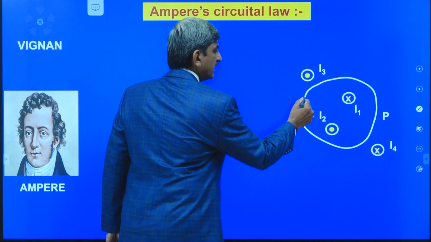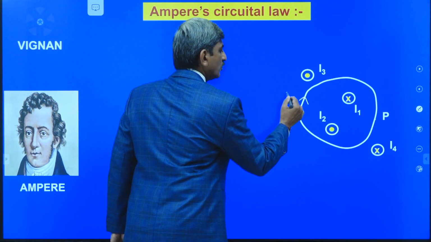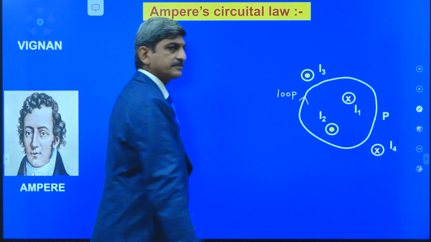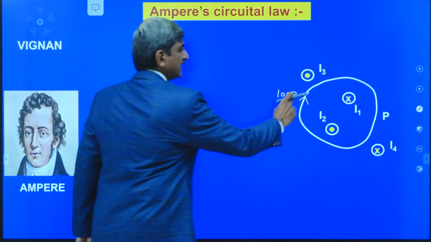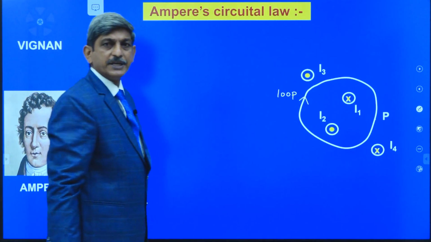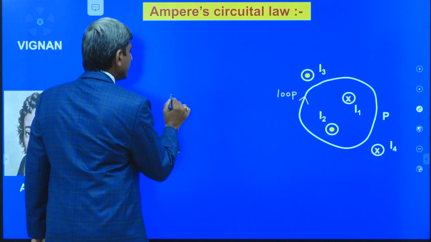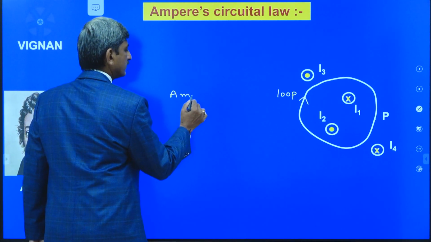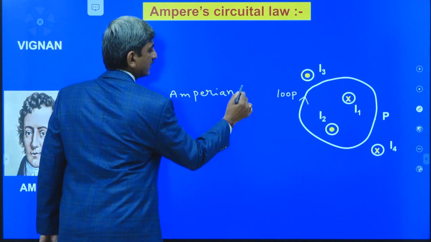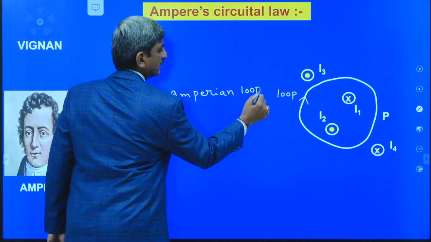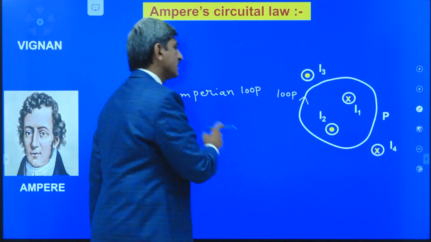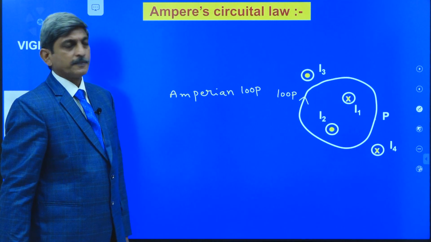For the simplicity, let us assume the loop in the clockwise direction. See, this closed path or the loop which is passing through the point P is also called as the Amperian loop.